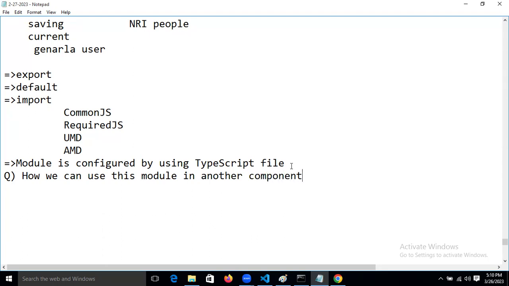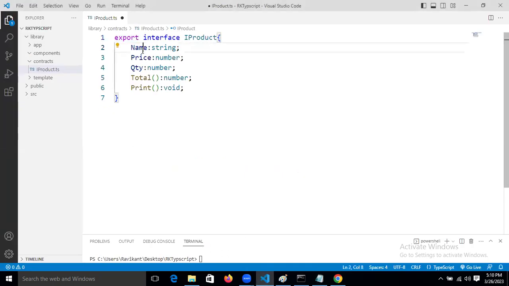Another component. How can we use this component in another component? Then we need to import it. Here we are exporting this contract. If I want to use this interface, this contract, in other classes or any other abstract class, then we need to import it.